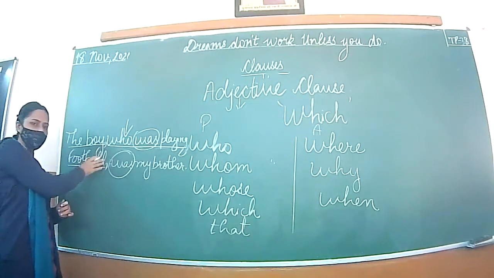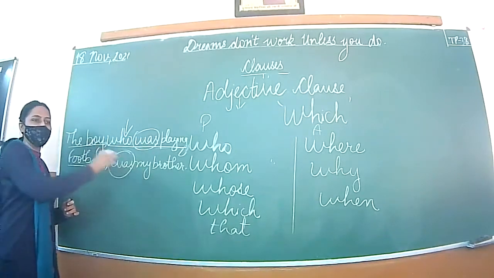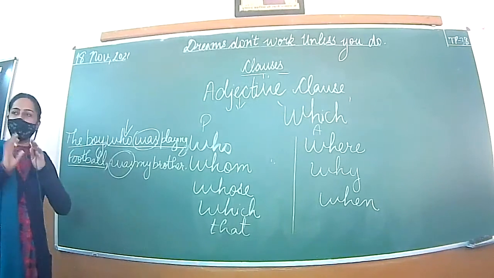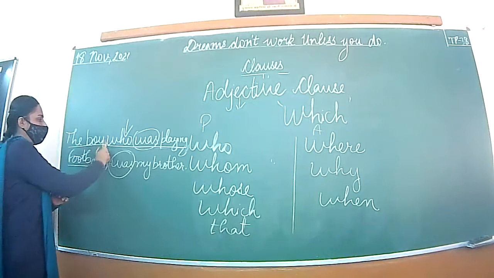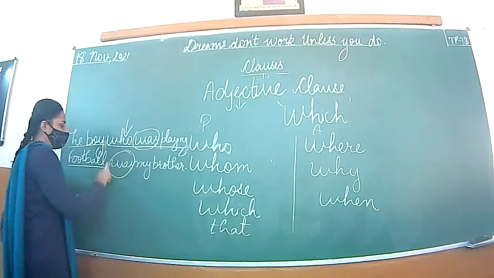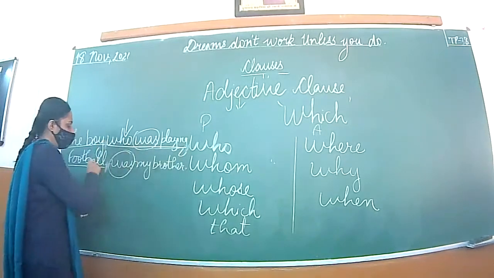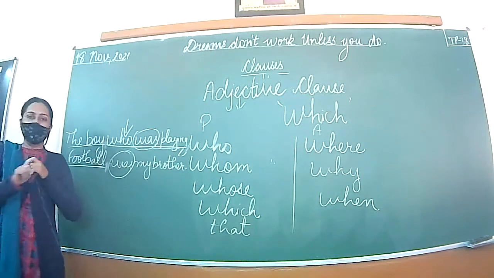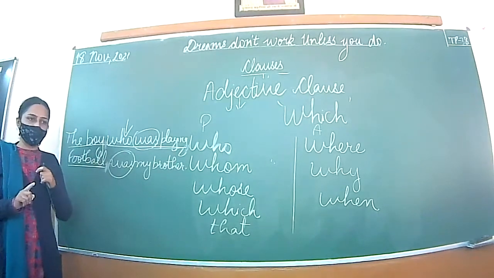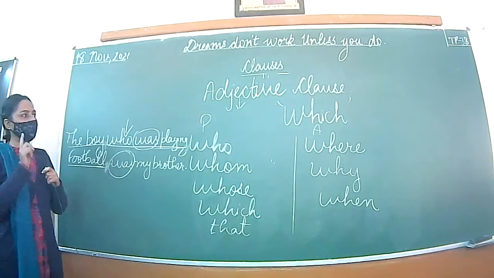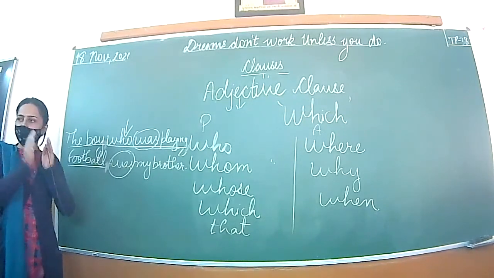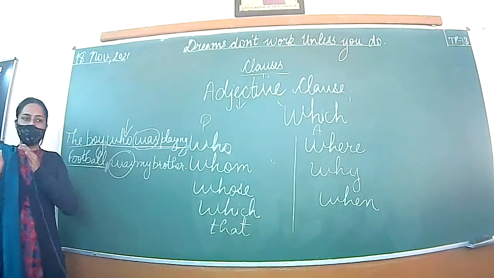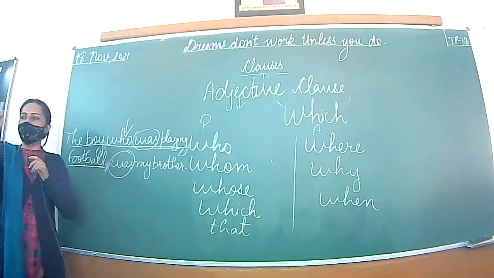If we skip this part, the meaning will still be clear. If I remove these commas, it means the information I have provided is very important and I cannot skip it. These are relative clauses. In relative clauses, we use commas to show whether this particular information is important or not.